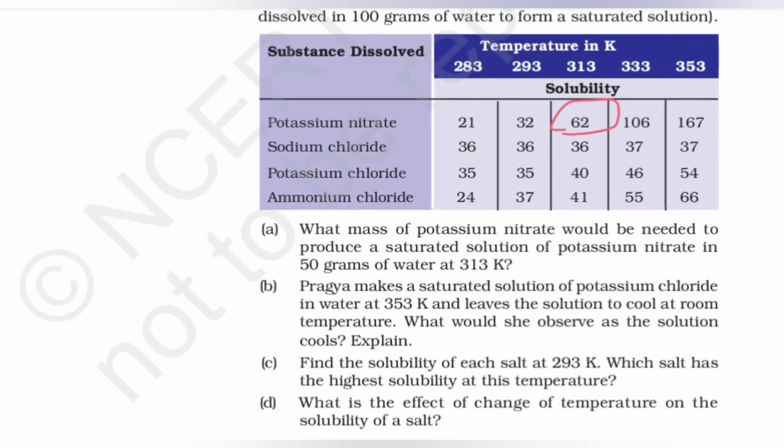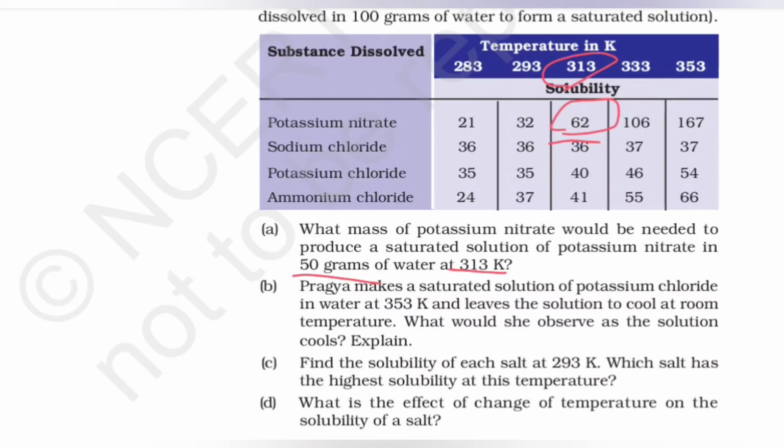So when 100 grams of water was given and temperature was 313 K, it was 62 grams, right? So when 50 grams is there and temperature is 313 K, apply the unitary method and you will get the answer.